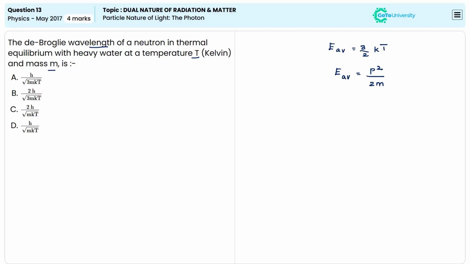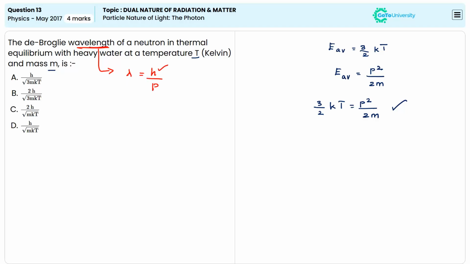So both are representing energy only. So we can write 3/2 kT is equal to p squared divided by 2m. So this is about the energy. But here the question is regarding the wavelength. It's known that lambda, the de Broglie wavelength, is nothing but h divided by p.